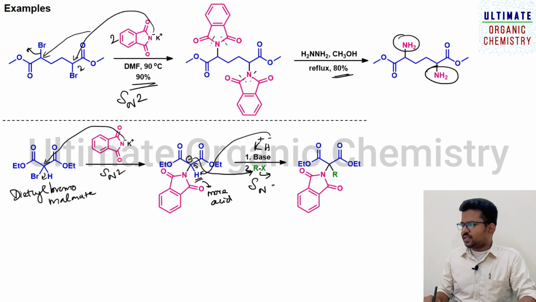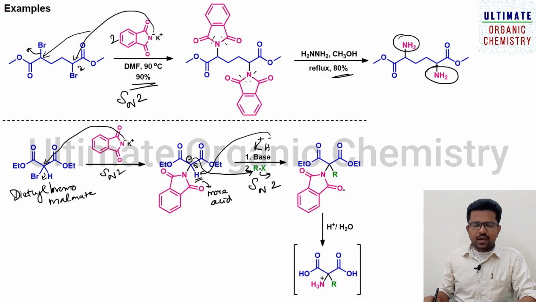Once it is formed, the next step can be hydrolysis. So you can do hydrolysis, and for that purpose you are treating with acid as a catalyst. Here you have an ester group and here also you have an ester group. When two ester groups are getting hydrolyzed under acid condition, you will get a dicarboxylic acid, and meanwhile this phthalimide ring is also getting hydrolyzed and you will get an amine. As I said already, in acid medium that amine will be reacting with acid and forming an ammonium salt.